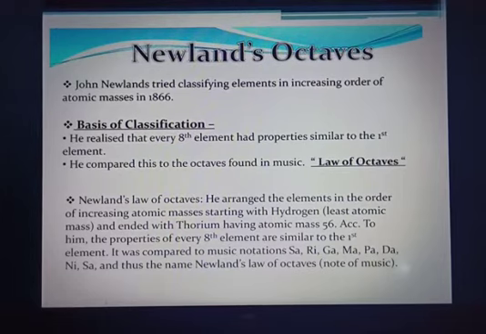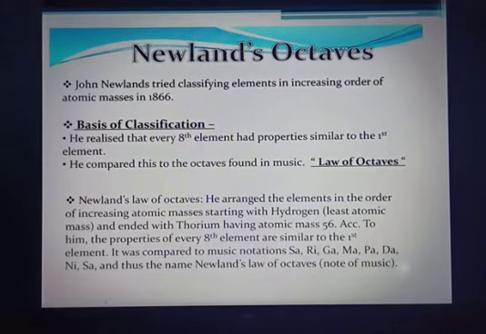Now what is this? Actually, what happened at that time, astonishingly, the arrangement struck an analogy in Newlands' mind. He thought of sa re ga ma pa dha ni sa. This is the notes of music. In octaves we see that every 8th note is the same as the first note. This is how he could relate. So he found every 8th element in the series resembles the first in various ways.